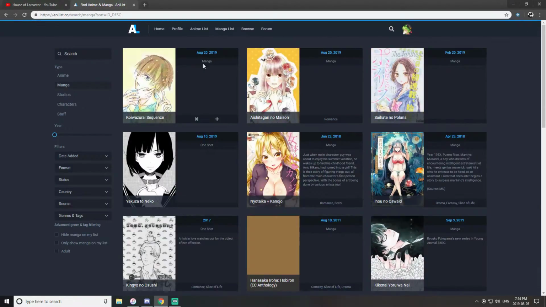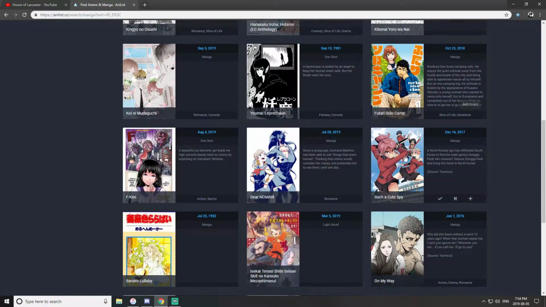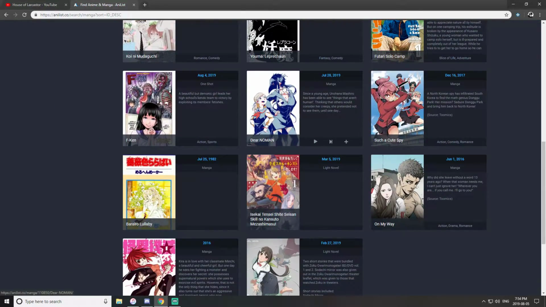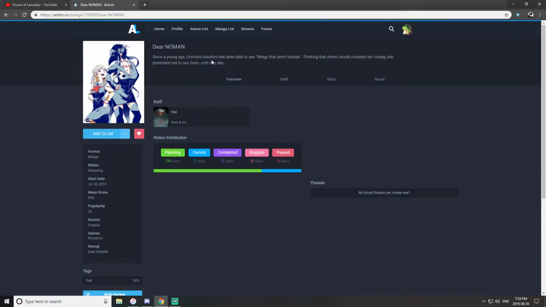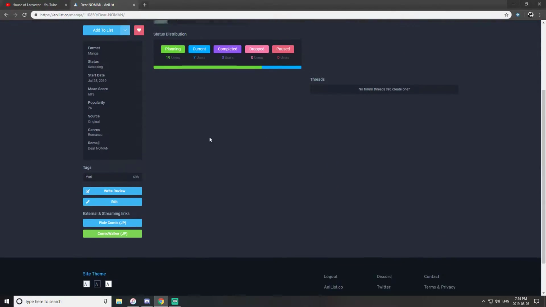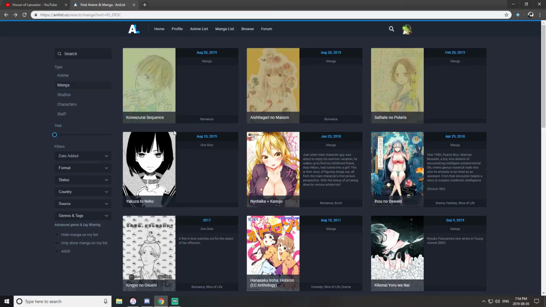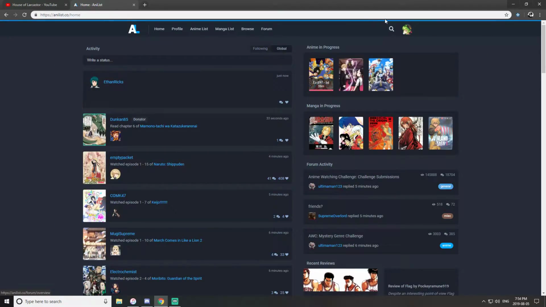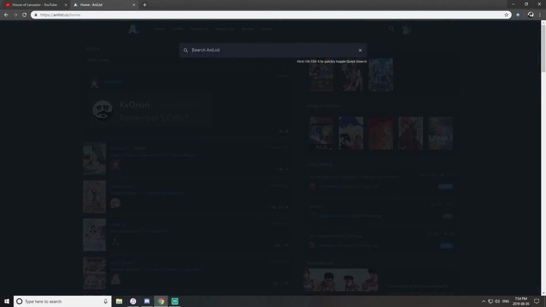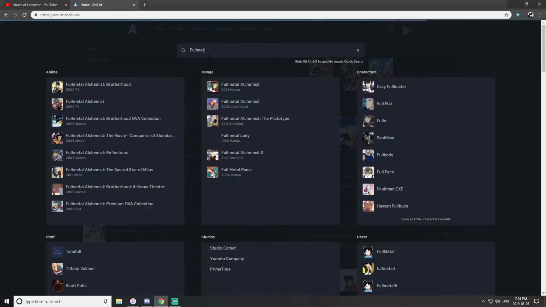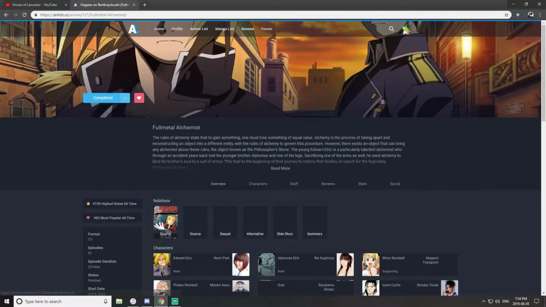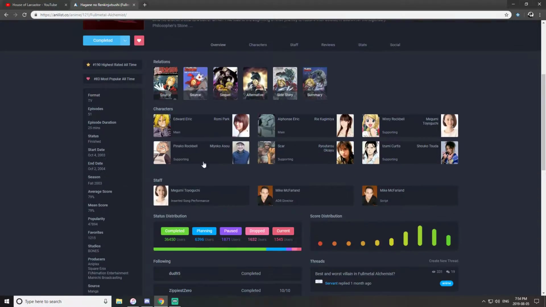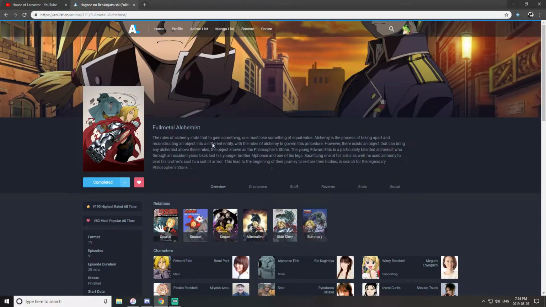You can do the same thing with the manga, and any manga or anime that you think, oh, that's interesting, you just click on it, and boom, you can read the synopsis. This is kind of an incomplete type of page, but let me show one that's a little more complete. You can always search for a manga here. So let me just write Full Metal just for fun. All right, this is definitely a much fuller looking page.